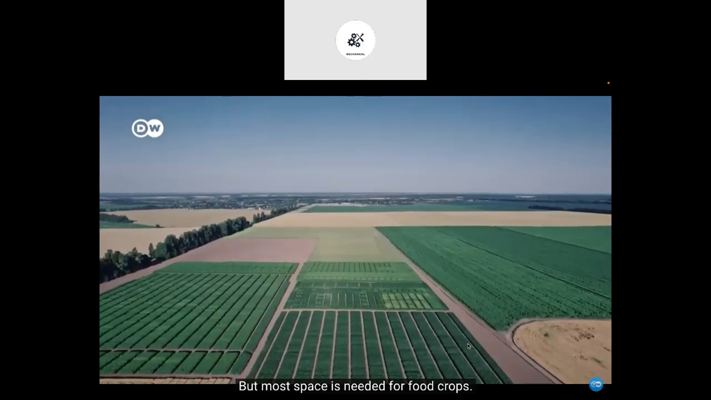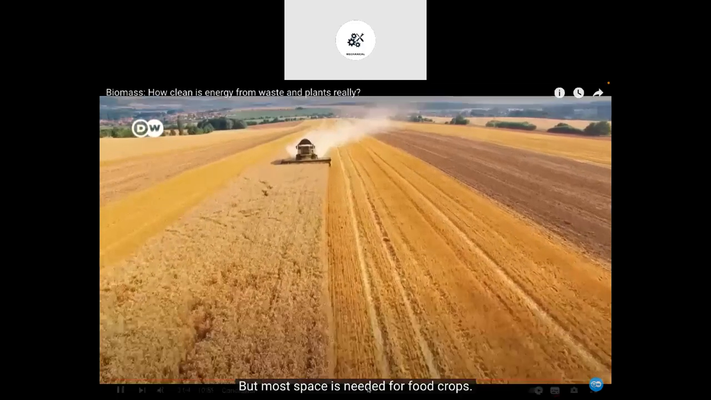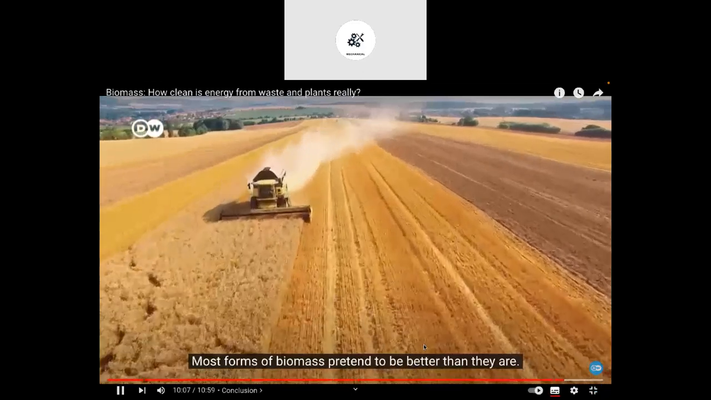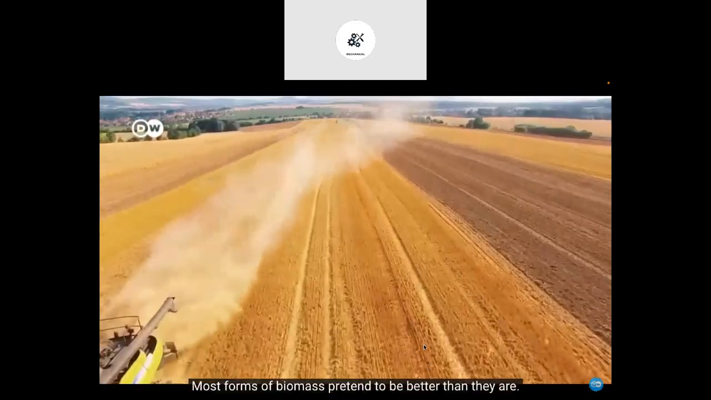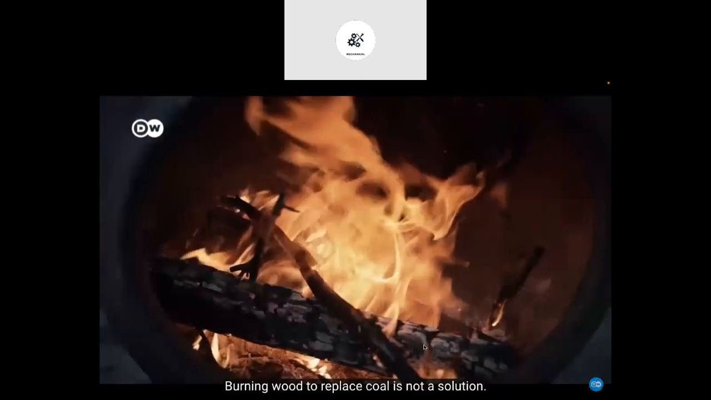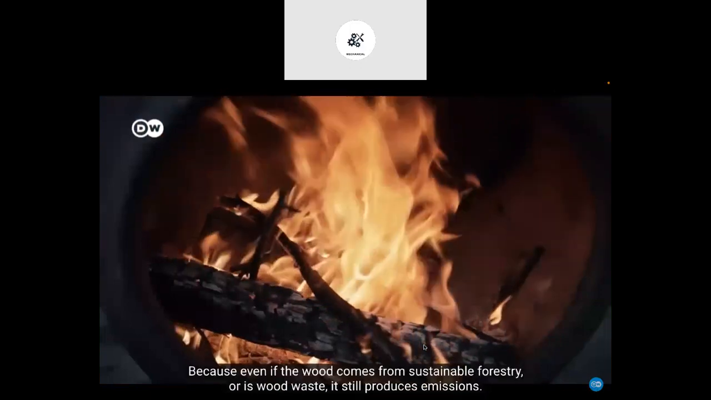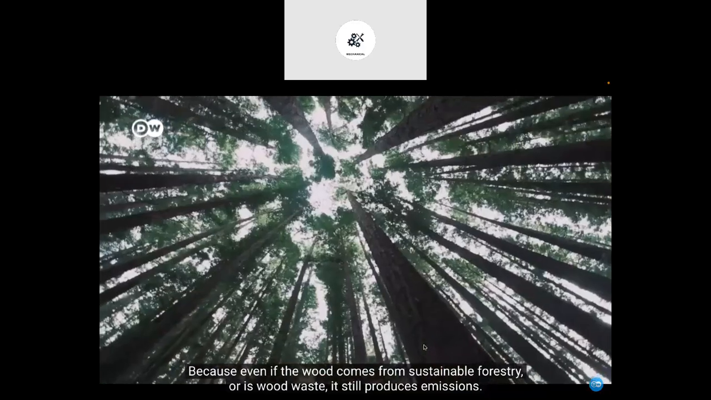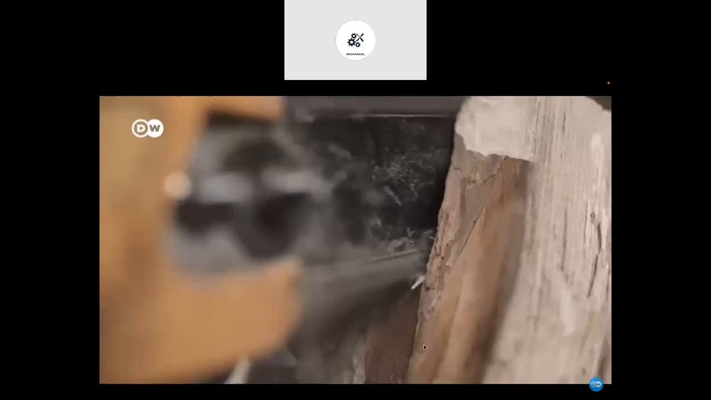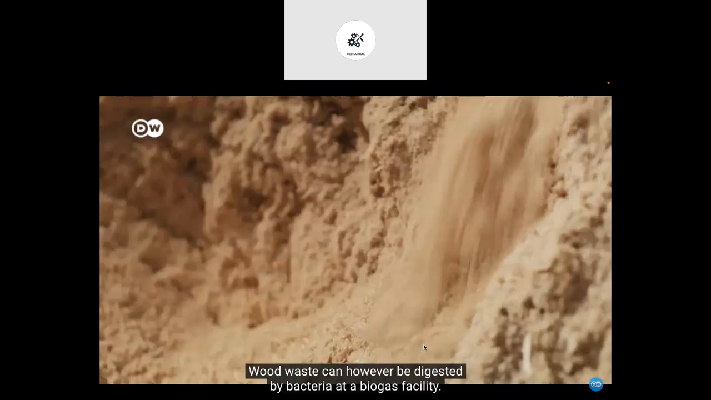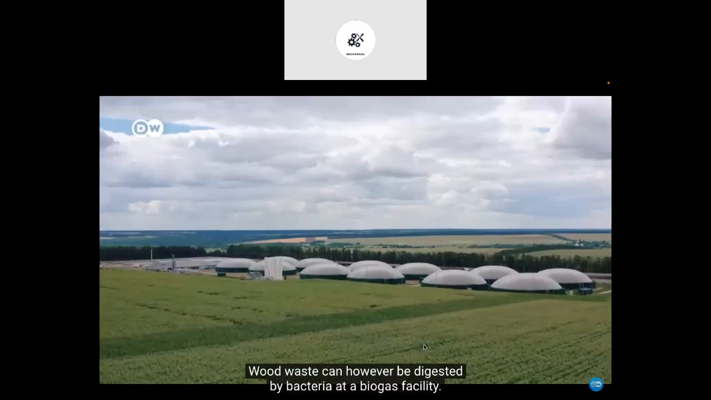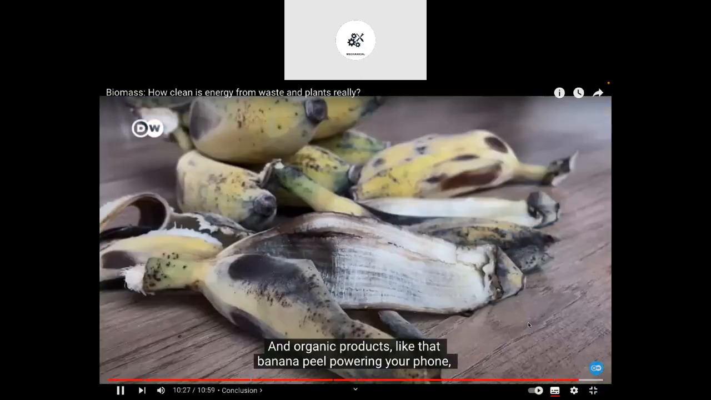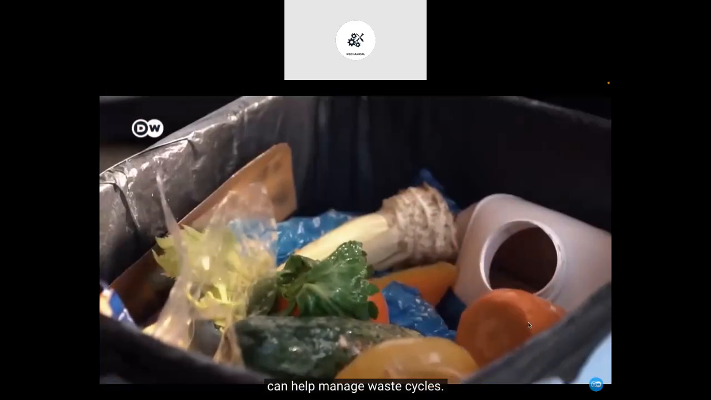The answer is yes. But then you have to get into the details of what kind of biomass, what kind of land. The 4% of agricultural land that we are currently using for energy plants worldwide is not enough. But most space is needed for food crops. Most forms of biomass pretend to be better than they are. Burning wood to replace coal is not a solution, because even if the wood comes from sustainable forestry or is wood waste, it still produces emissions.